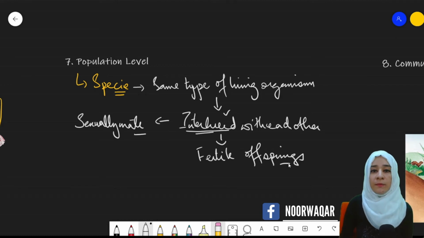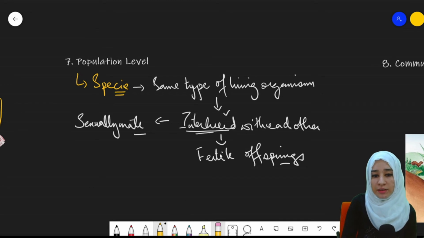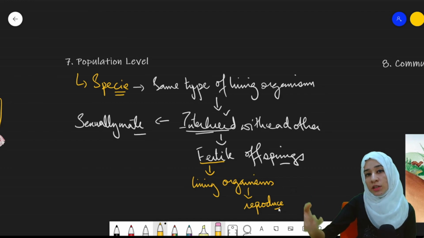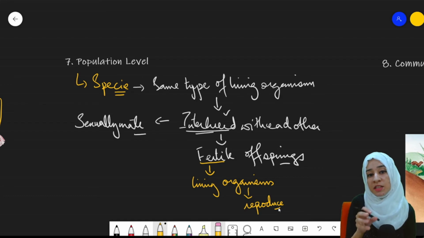Fertile offsprings. Now, what is the meaning of fertile? Living organisms which can reproduce. They will produce offsprings which can further reproduce. They can further sexually mate with each other and can produce the next generation. So this makes up the species: same type of living organisms which can interbreed freely among each other and can produce fertile offsprings. This is what makes up a species.